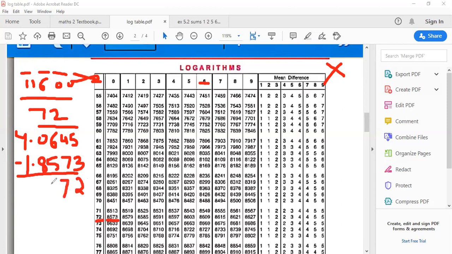Now the easiest part which you all can do, subtraction. 5 minus 3 is 2. 14 minus 7 is 7. 5 minus 5 is 0. 10 minus 8 is 2. 3 minus 1 is again 2. So you put them in a bracket and you write the letter A. A stands for anti-log. So coming down to the anti-log column.